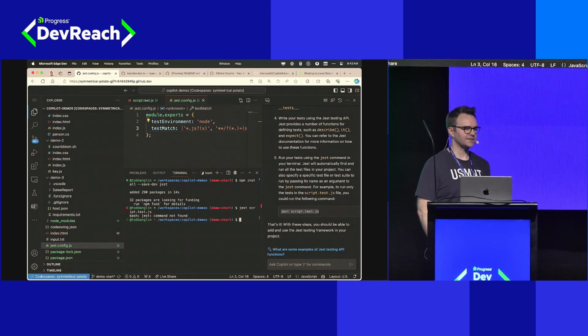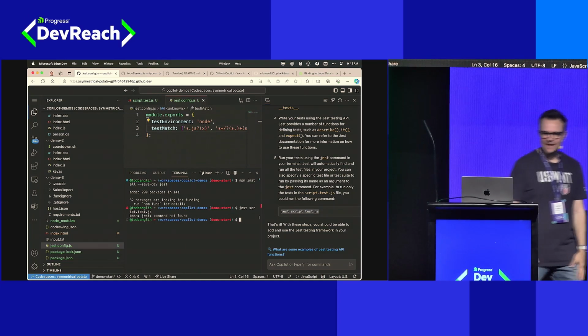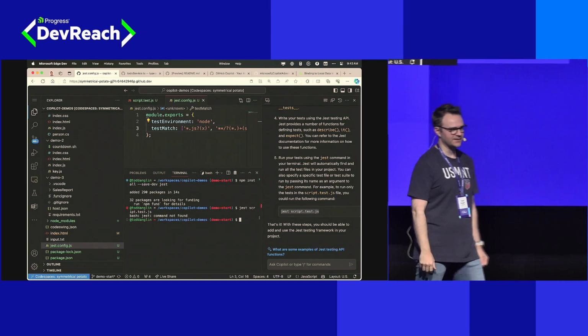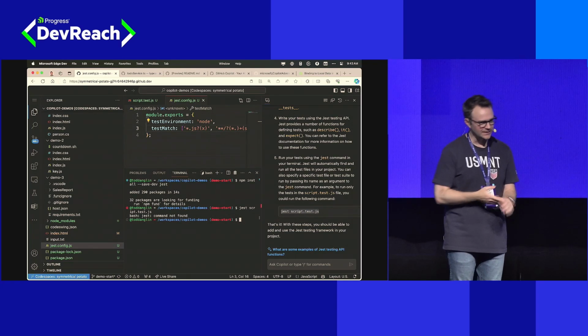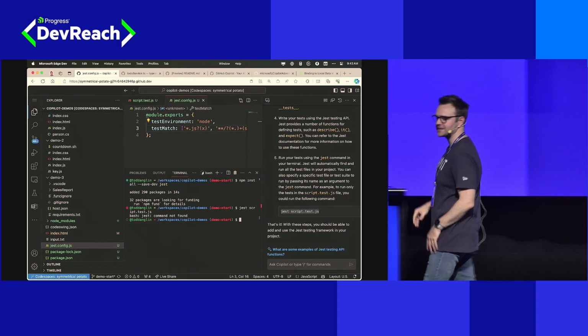Oh, it's not found. So now what? Now it led me down a dark alley and I'm stuck. What do I do next? Well, it's supposedly still my Copilot. I can go ask it for some more help.